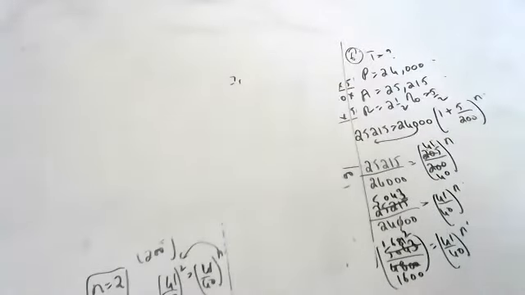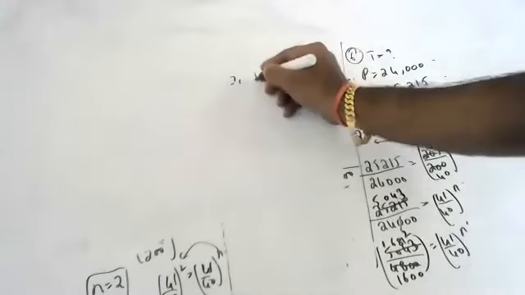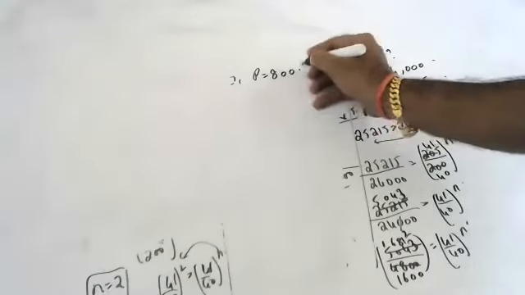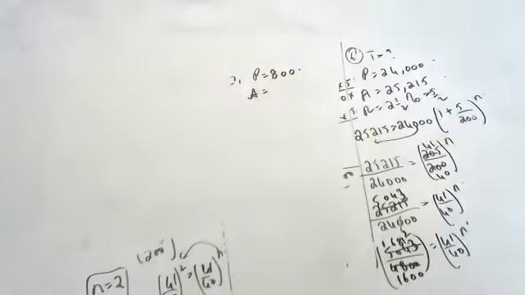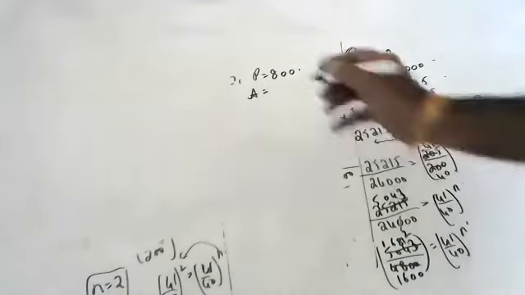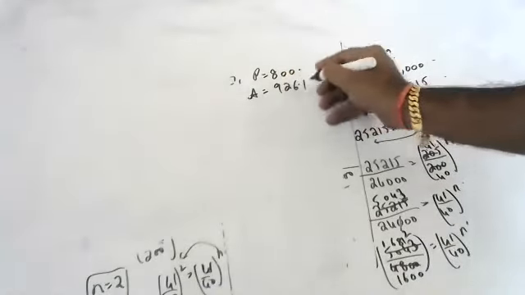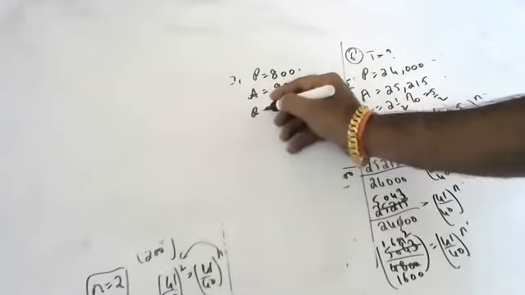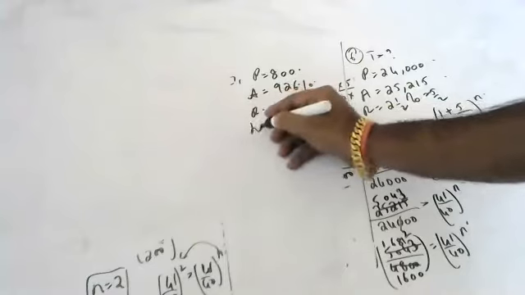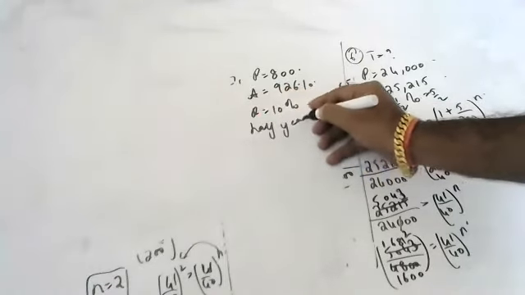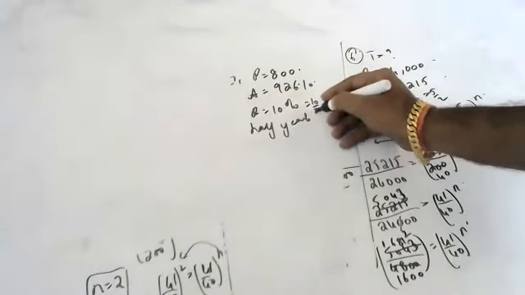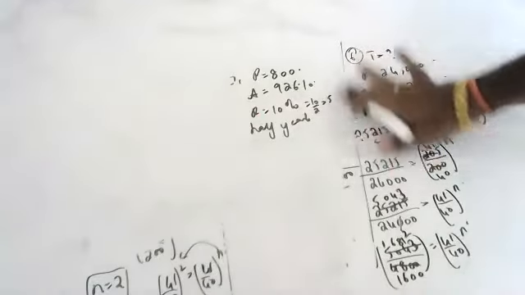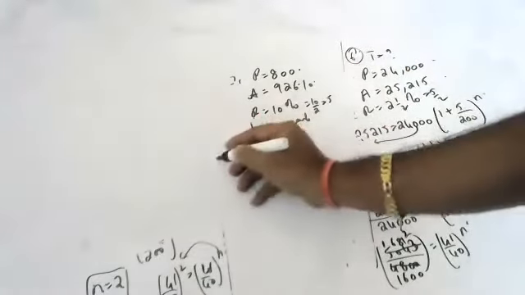Sujit. Yes, sir. In how much time will 800 rupees amount to 926.10 at the rate of 10% per annum, compounded half yearly? Half yearly means we will take 10 by 2, which is 5. Remaining people, please try to do the calculations.